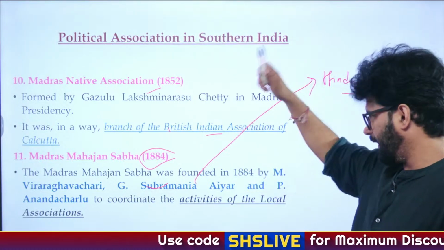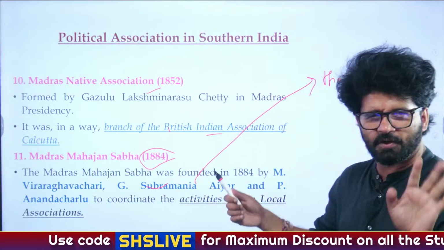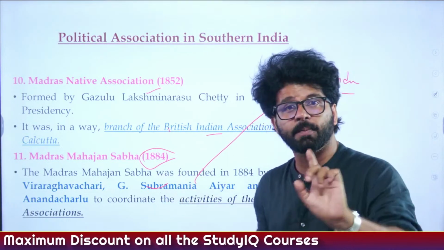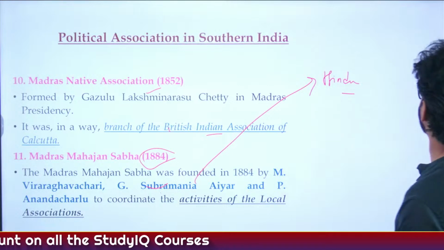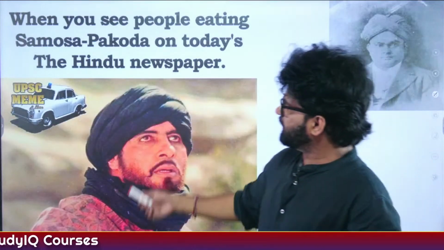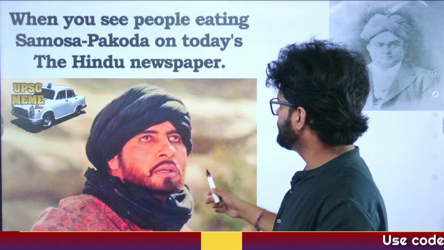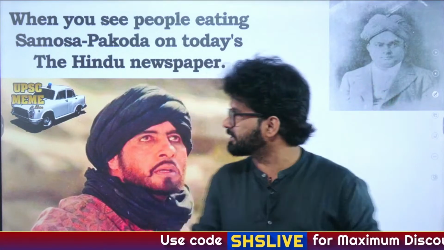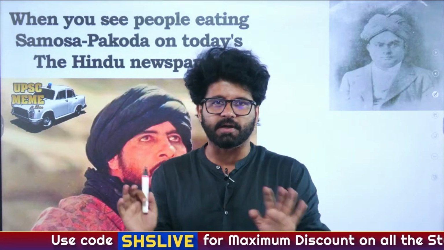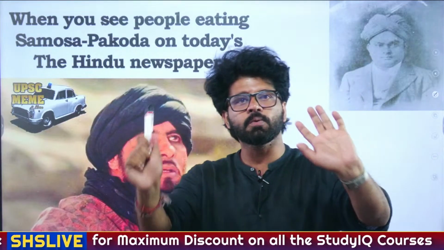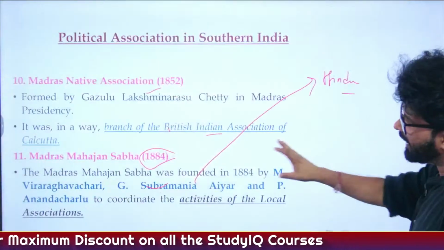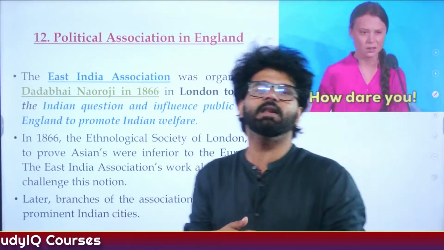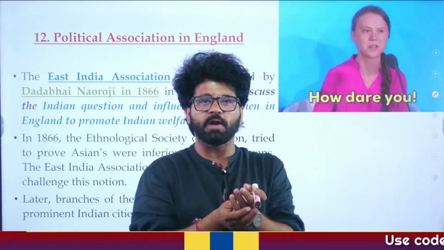And M. Veera, again, you can forget all these guys, you will not forget these guys, don't worry. It's just 12 organizations, we have done 11. G. Subramania Iyer, you cannot forget, he is associated with The Hindu. And today people eat samosa kachori on The Hindu newspaper, but again, that's fine. And this sir here is G. Subramania Iyer. That's not fine, but it is what it is. So G. Subramania Iyer, The Hindu, Madras Mahajan Sabha, these are some facts which you will remember once you solve some questions. And then the last organization of the day, political association in England.